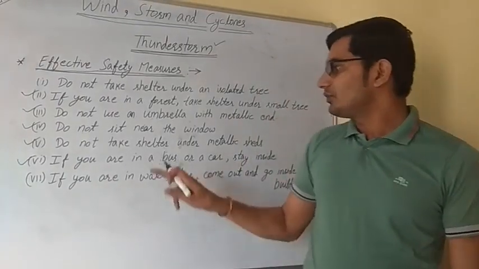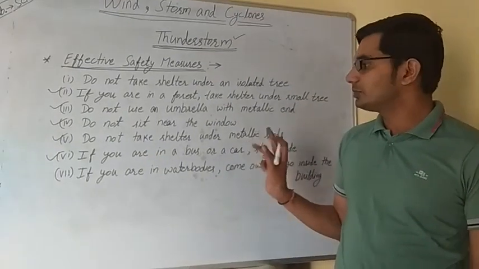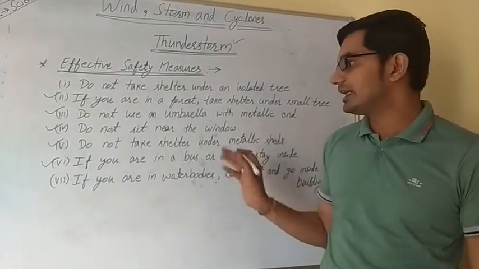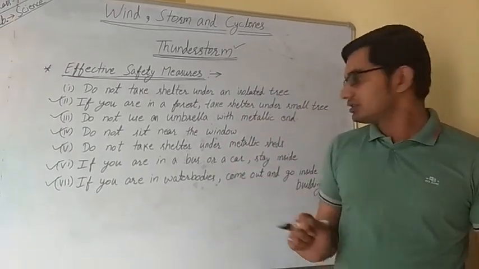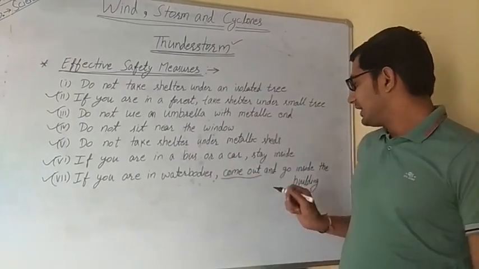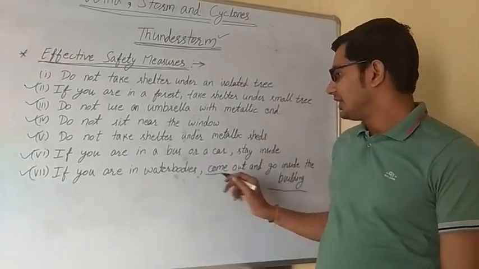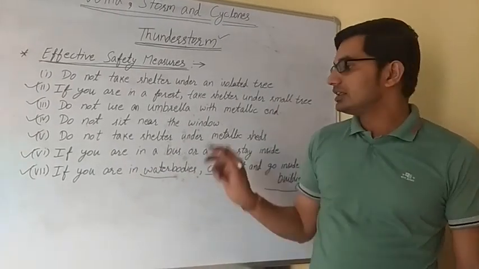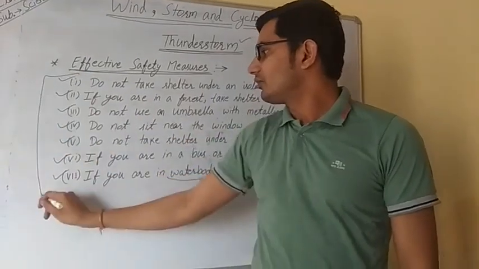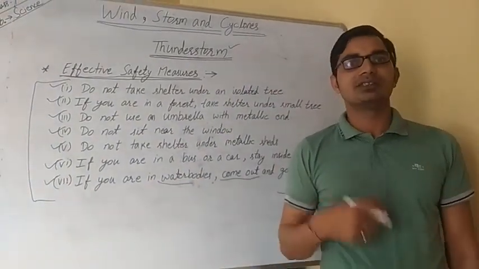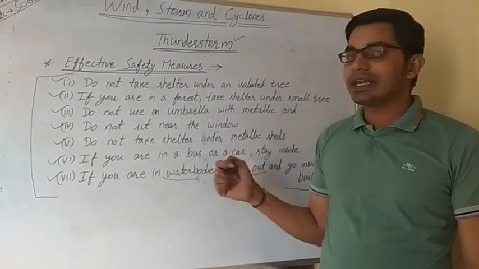Next point, if you are in a bus or a car, stay inside it because a bus or car is a safe place for you at that time. Next, if you are in water bodies, please come out and go inside a building because a building is a safer place, and again water is a good conductor, so there is more chance of lightning. So these are a few effective measures which we can take during a thunderstorm to protect ourselves.